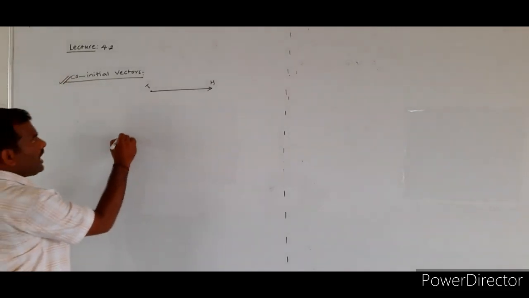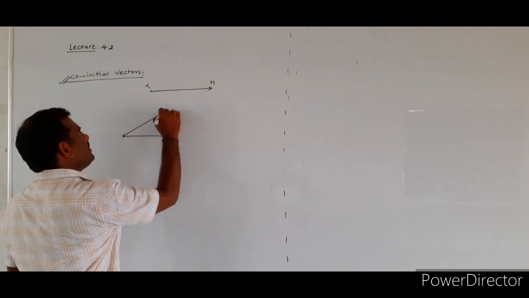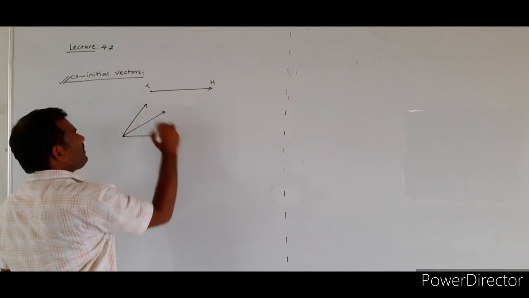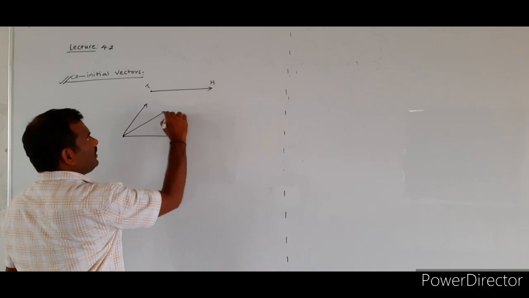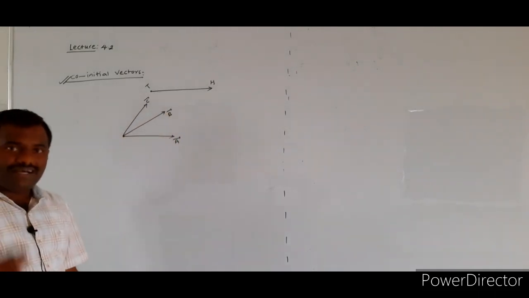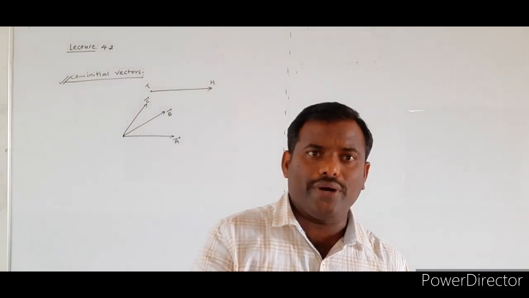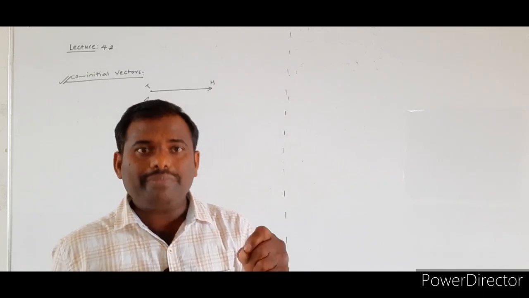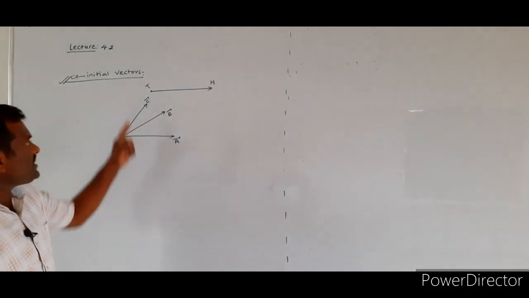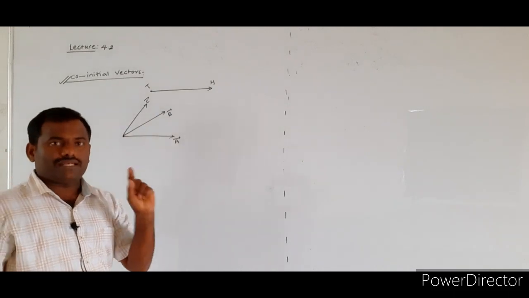If two or more vectors are starting from the same point, that means they have the same initial point, such vectors are called co-initial vectors.